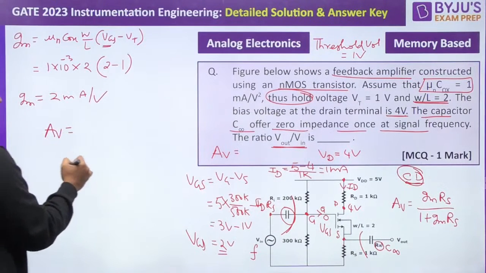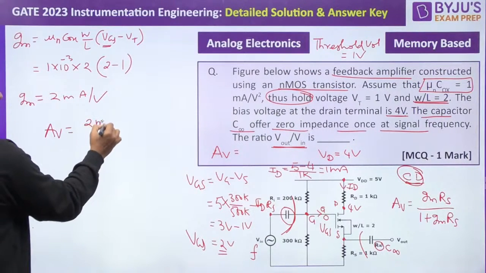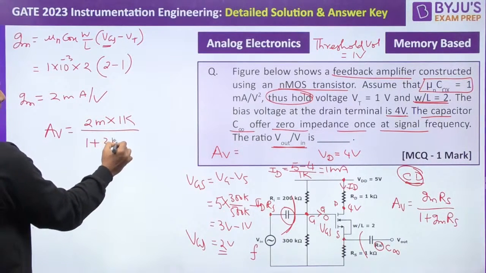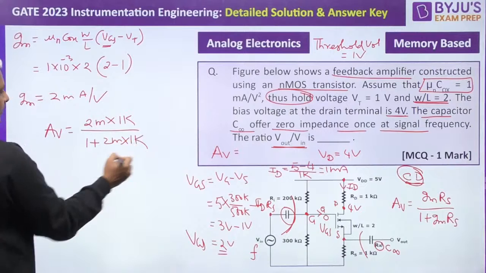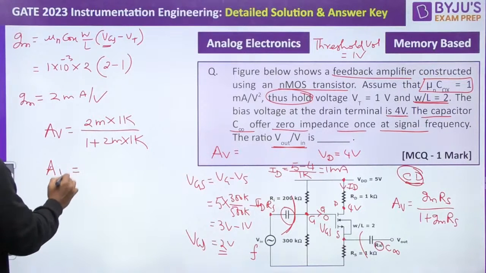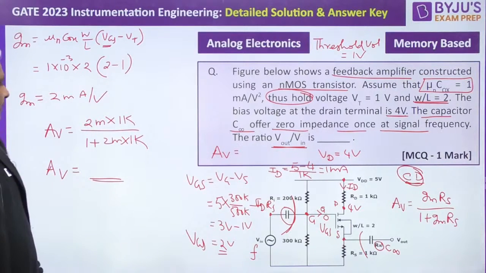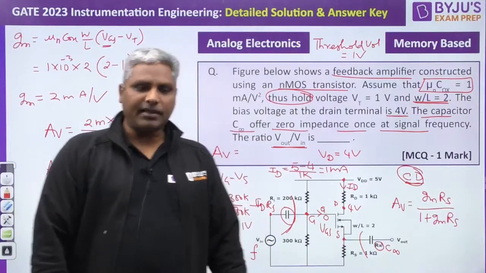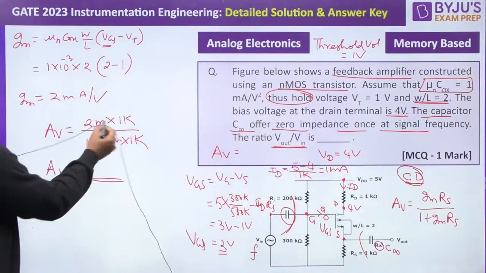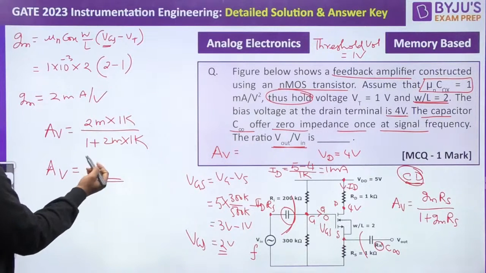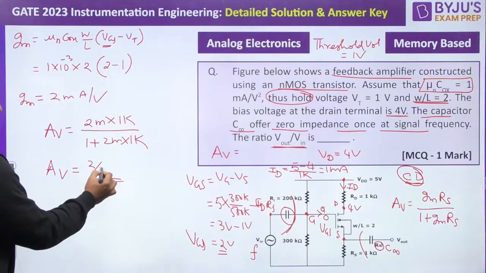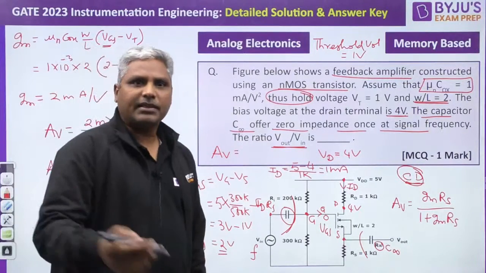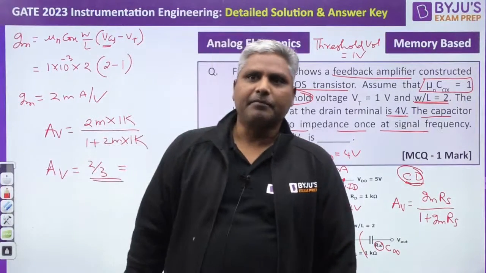AV is equal to GM, it is 2 milli into Rs is 1K divided by 1 plus 2 milli into 1K. This is the answer for this. Please solve this and check the answer. Must be 0.9 something. Can someone give the answer for this, guys? Calculate this. It is 2 divided by 3, 2 by 3 it is, right? That should be the answer, but put it in decimals because it is NAT.